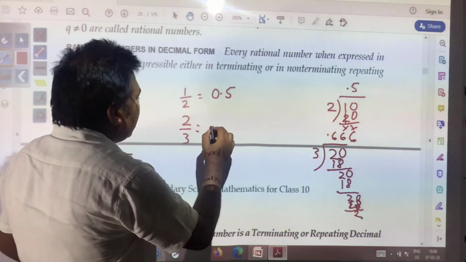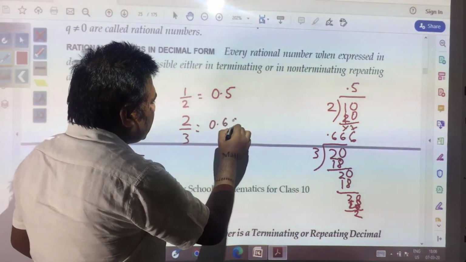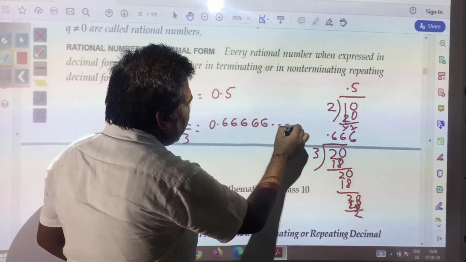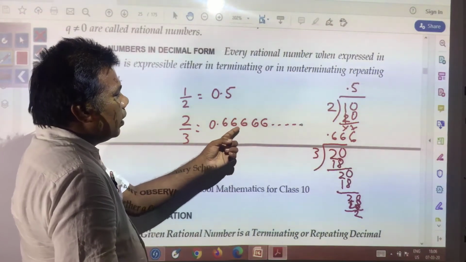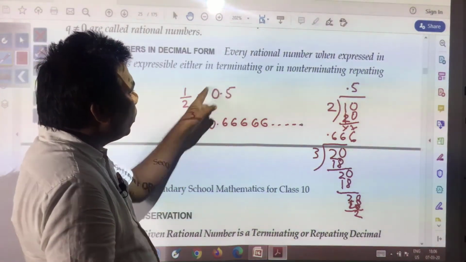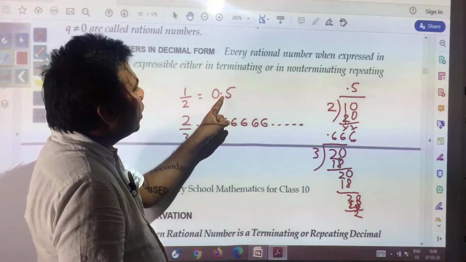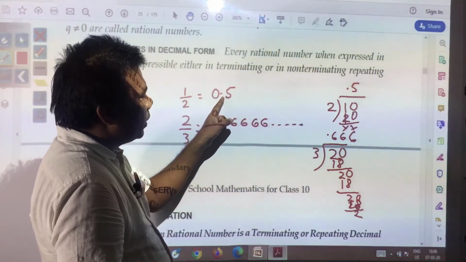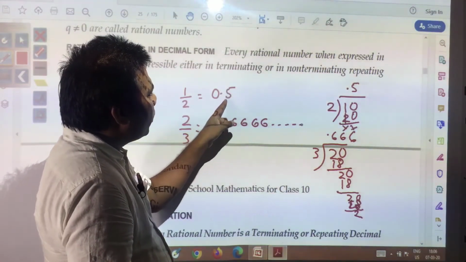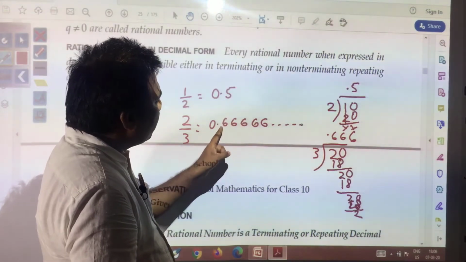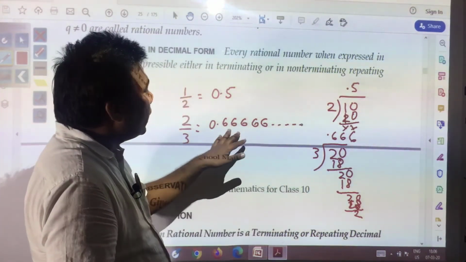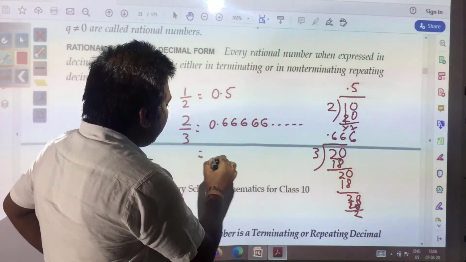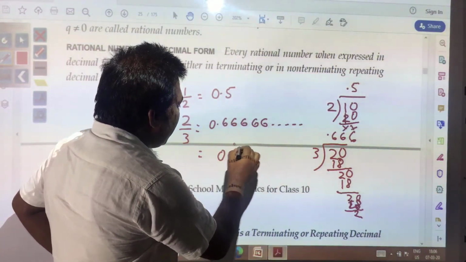So it can be written as 0.66666. It means this is non-terminating but repeating. This is not getting terminated. This got terminated just after one decimal place. After decimal, only after one place it got terminated, but here this number is not getting terminated, but it is repeating. So this can be written as 0.6 bar.